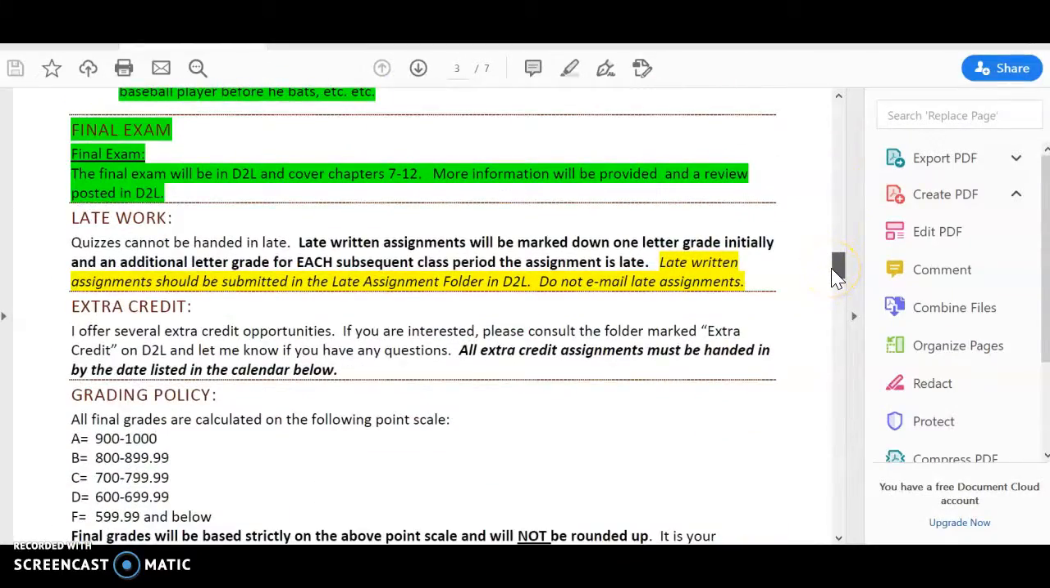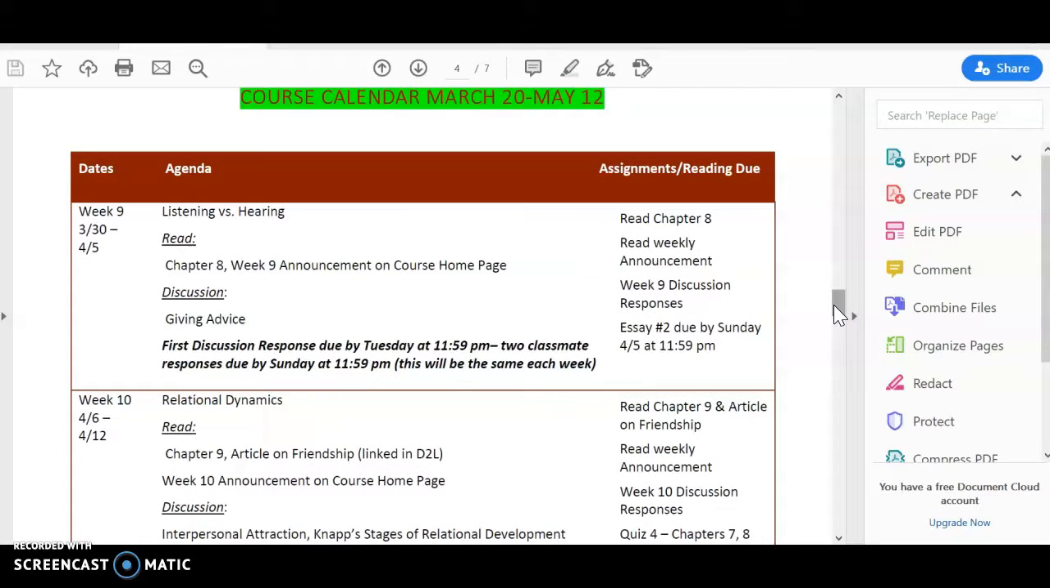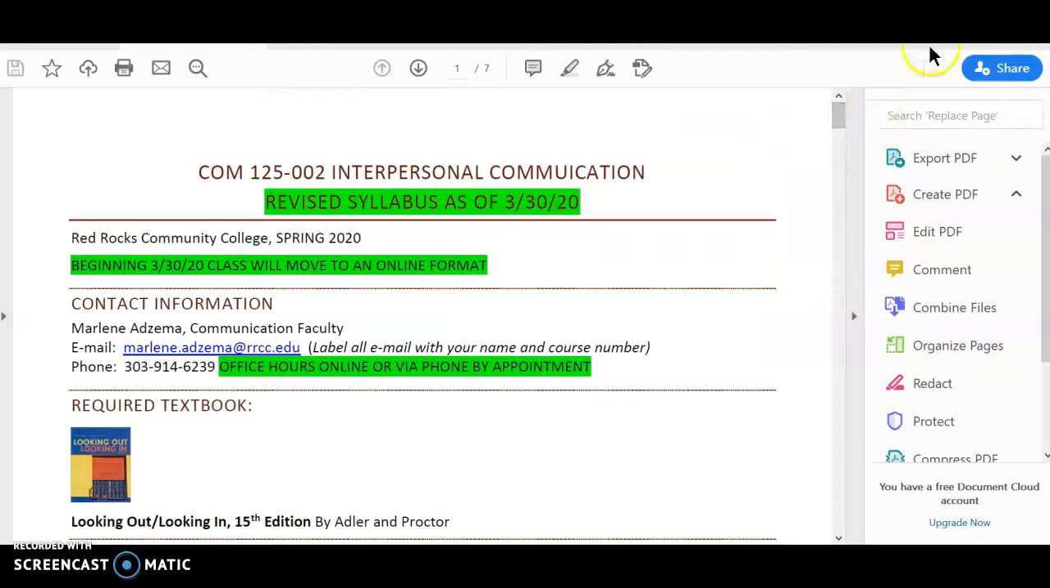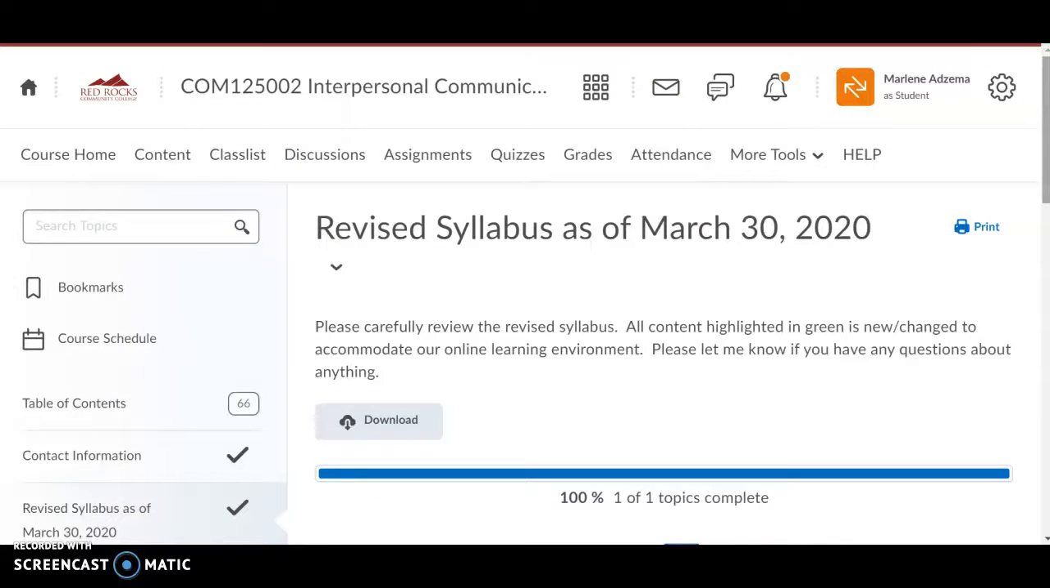The final exam will be in D2L. And then here is our course calendar. This is important as well because we've now changed the course calendar to a weekly format. It will be the same consistent format each week where you have your initial discussion post due by Tuesday at 11:59 p.m. and then 2 classmate responses due by Sunday. So that's a little bit about the syllabus. Make sure that you read it all. If you can print it out, I would encourage you to do that.